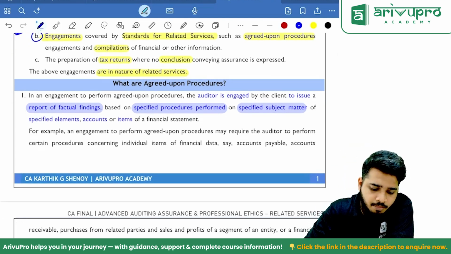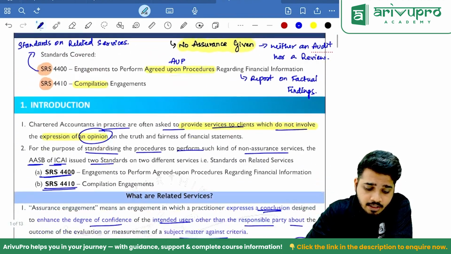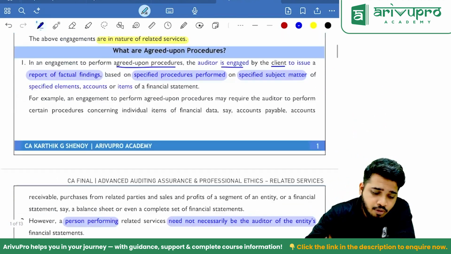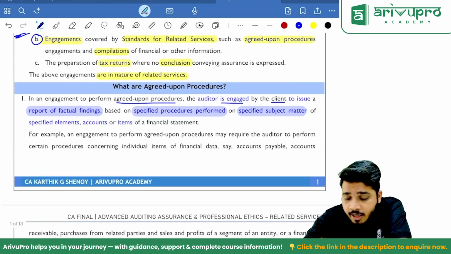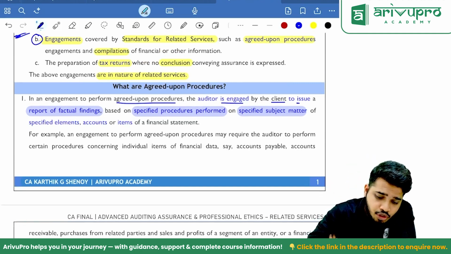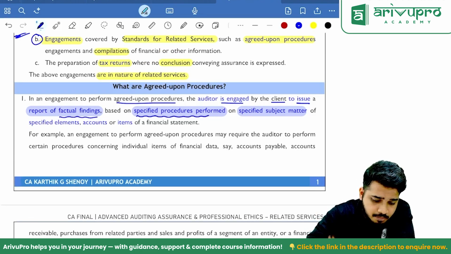It's an engagement to perform agreed upon procedures. The auditor is engaged by the client. Here, remember, we are called auditors in SA 4400. Therefore, it is mentioned here that the auditor is engaged by the client to issue a report of factual findings based on specified procedures performed on specified subject matter or elements or accounts or items.